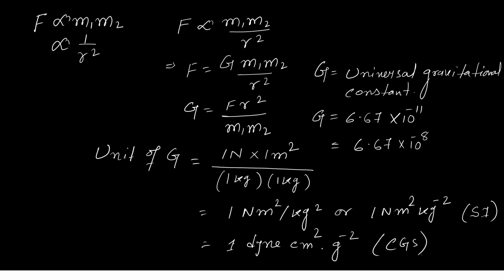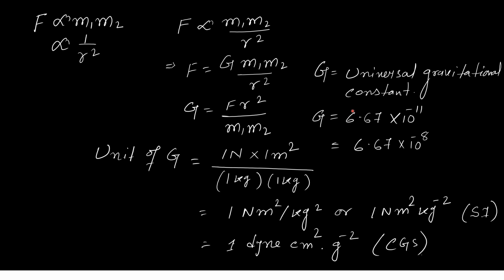Now let's see the mathematical expression of this force, which is F proportional to m1 m2 and proportional to 1 by r square according to Newton's law of gravitation. Now if we combine these two, we have m1 m2 by r square. So for the proportionality constant, we will have G. So F equals G m1 m2 by r square. Now this G is called the universal gravitational constant.